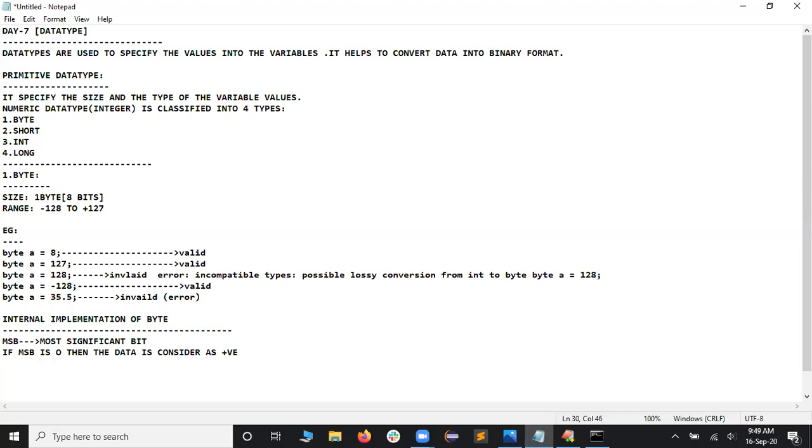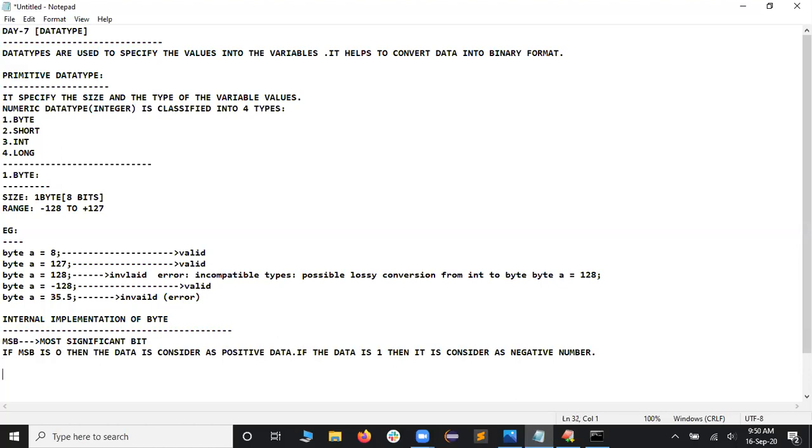It is considered as positive number or positive data. If the data is 1, then it is considered as negative number. Is it clear for you guys? It is considered as negative number.